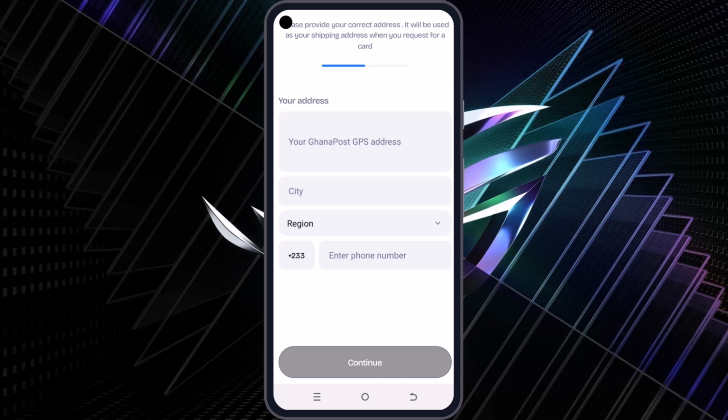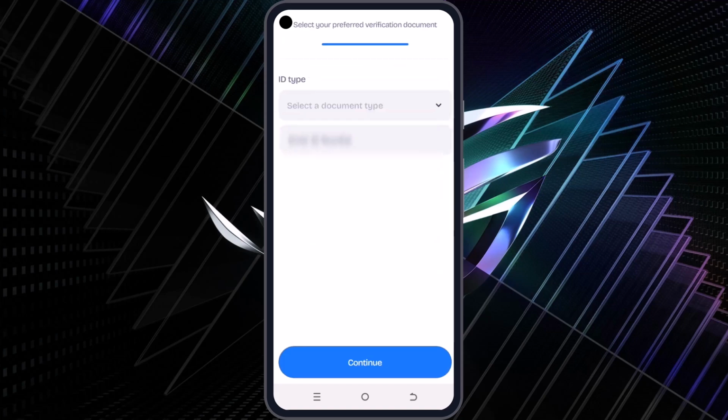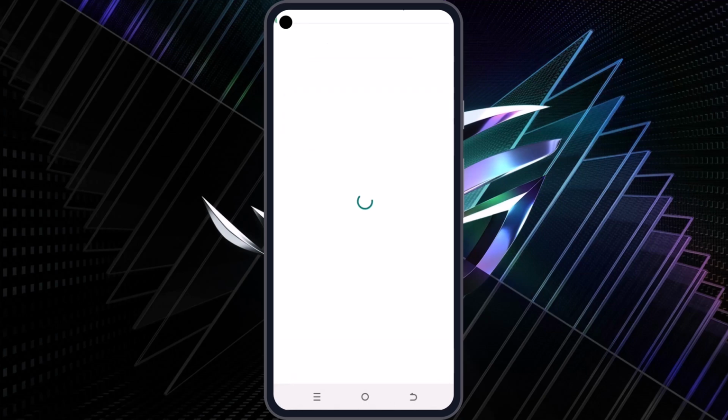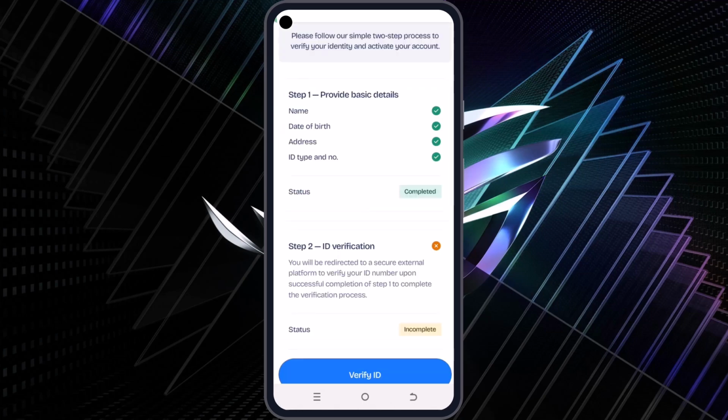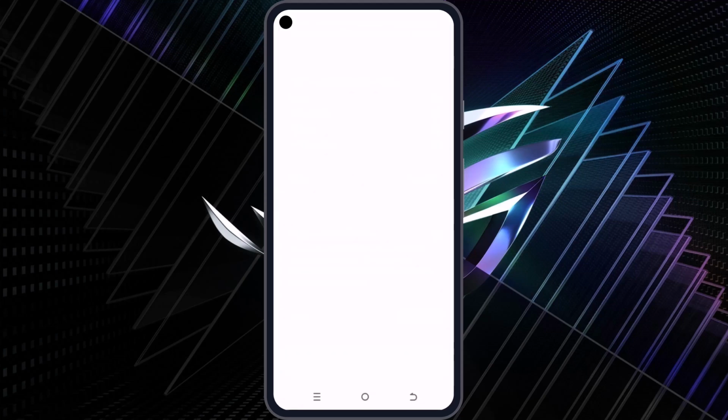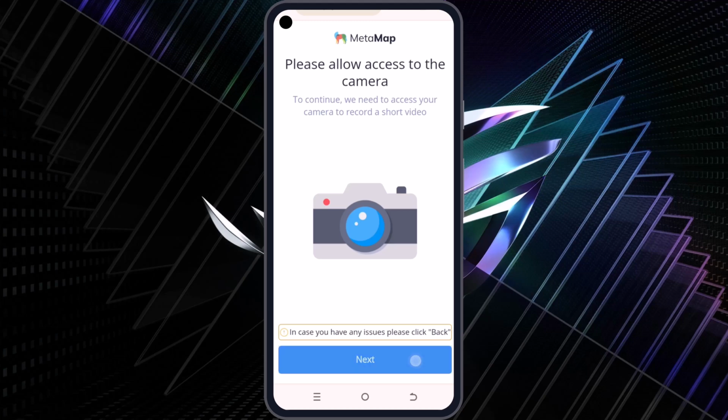Now just click on this blue continue button right here, and now you need to input your address, your city, region, and phone number. You can get an address by going to Ghana GPS or GPS dot something. I will leave the link in the description. If you're in Nigeria too, there should be a way you can get access to it. Now it says Ghana card, so I'll go ahead and input my Ghana card details. It is this easy. Your ID is the same as your ECOWAS ID card.